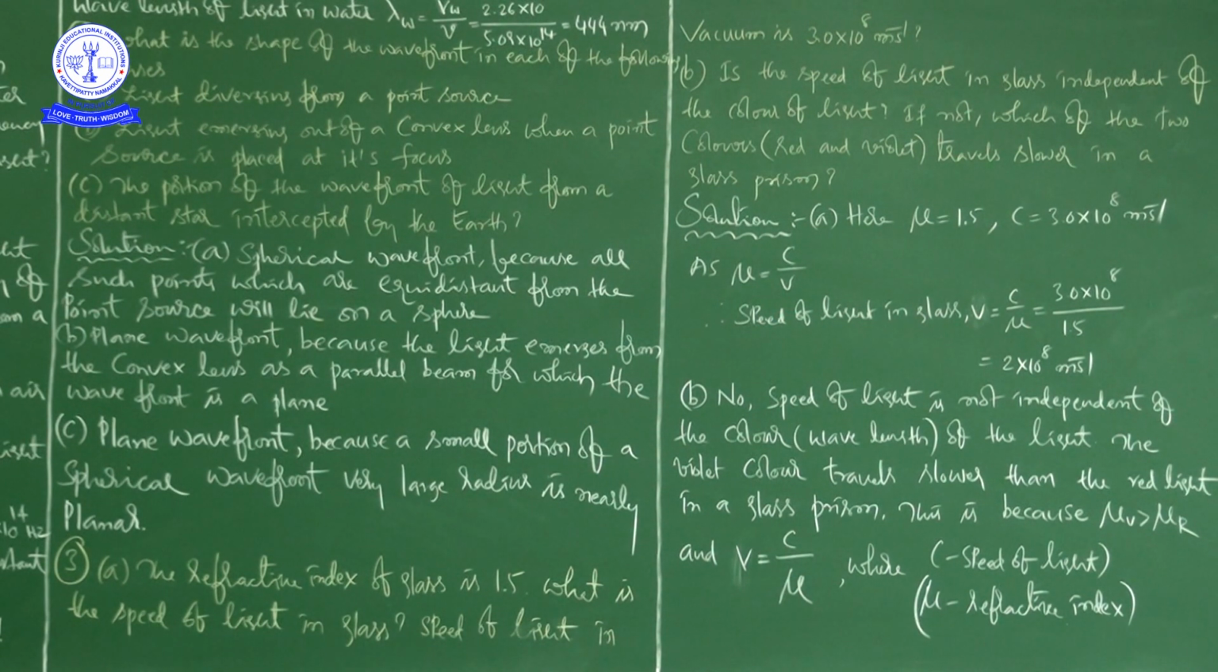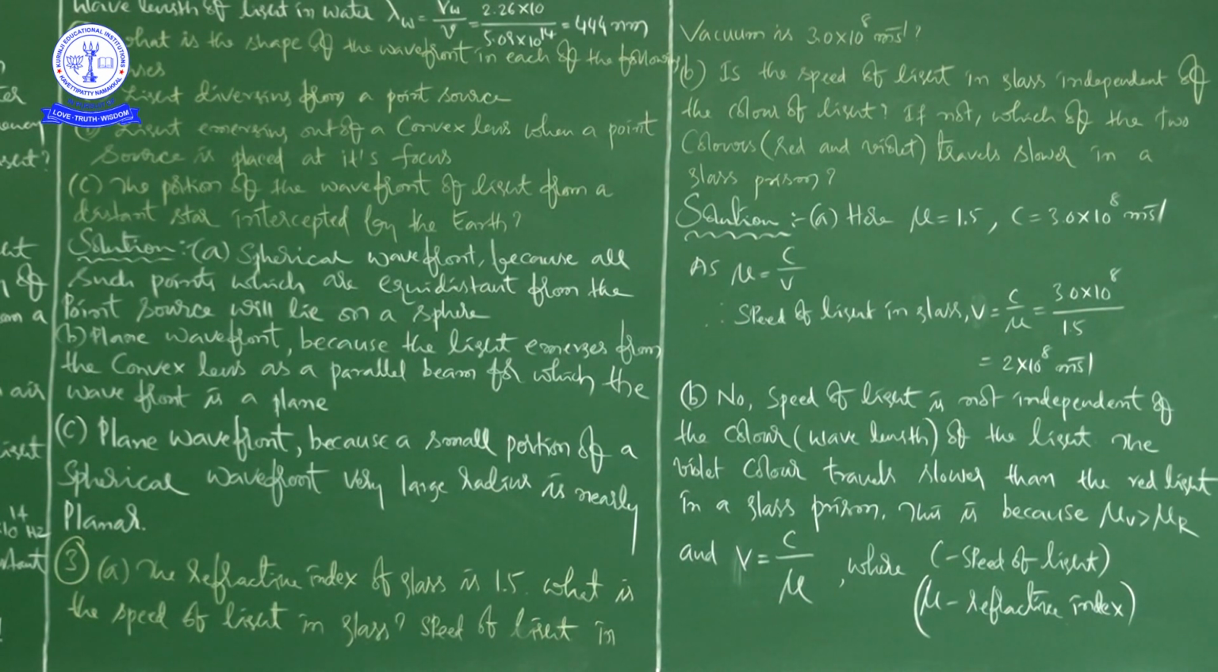So if you observe carefully here, the speed of light in glass, V, is equal to C by mu, that is equal to 3 into 10 to the power of 8 divided by 1.5. The mathematical process will give us 2 into 10 to the power of 8 meters per second.